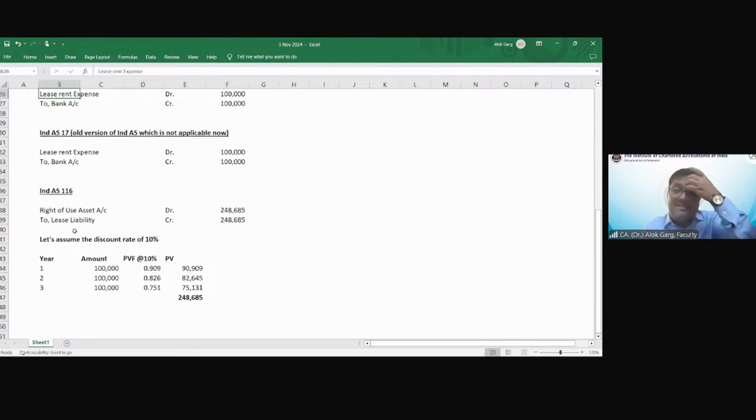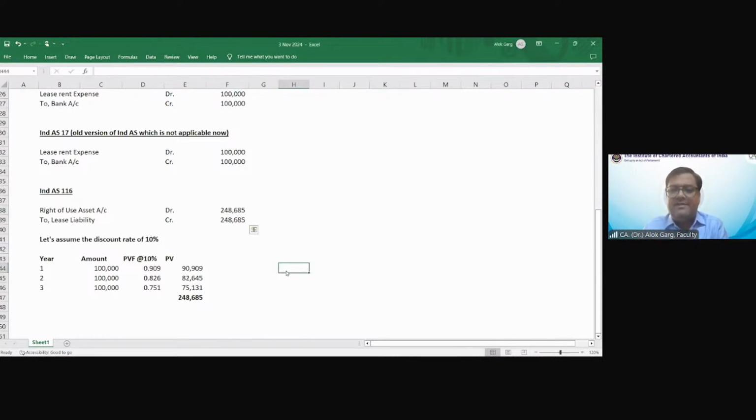Sir, in accounting standard 19, every year we are debiting our P&L by 1 lakh rupees. So sir, in this case, the balance sheet entry on the initial measurement we have understood. Sir, in this case, whether any expense will not come in the P&L because you have recognized the lease asset and liability. Friends, what you were doing in finance lease, in books of the lessee, in AS 19, you are depreciating the finance lease asset over the lease period, and you are recognizing the interest expense on the lease liability. Same way we will do here also.